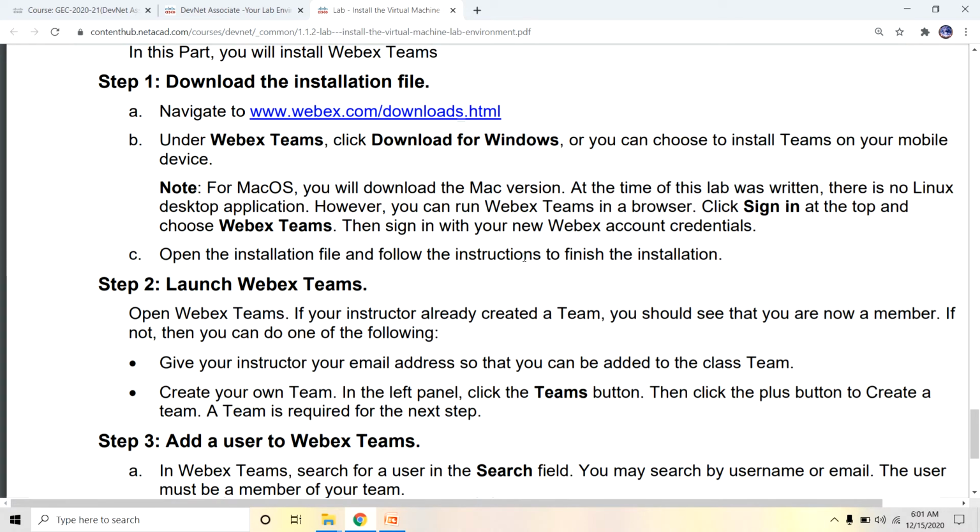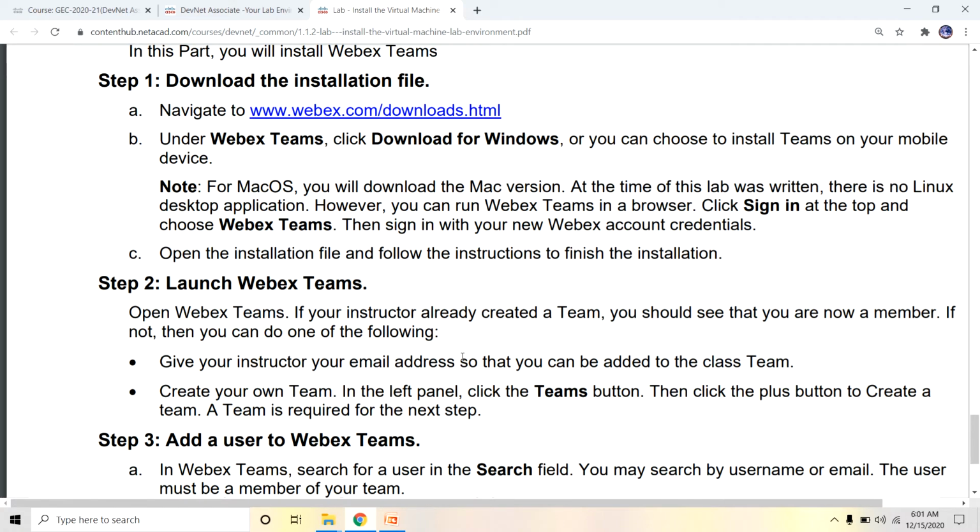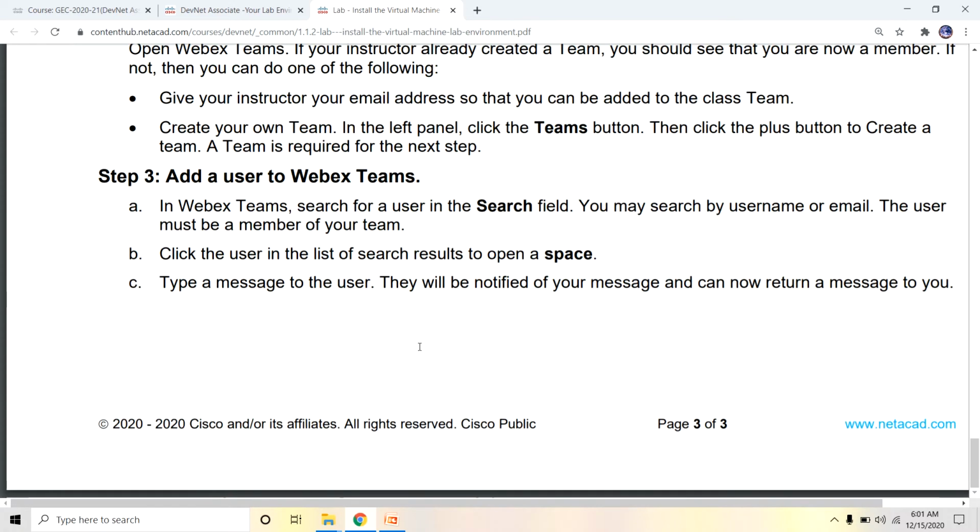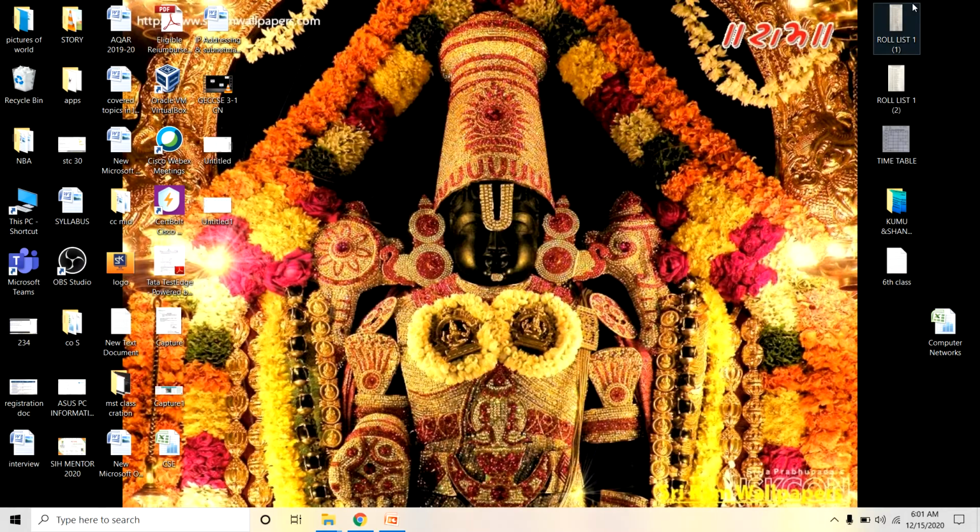But there is no need for WebEx, so don't worry about that. These are the steps you have to follow. Whenever you open the DevNet VM, the link will be displayed here.